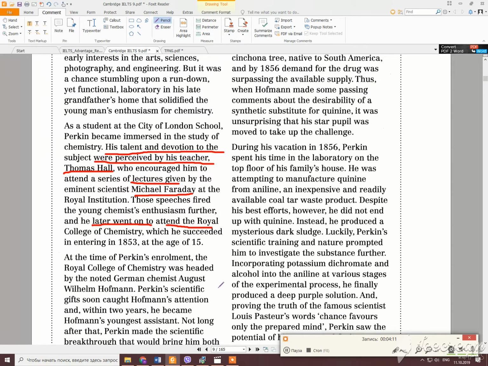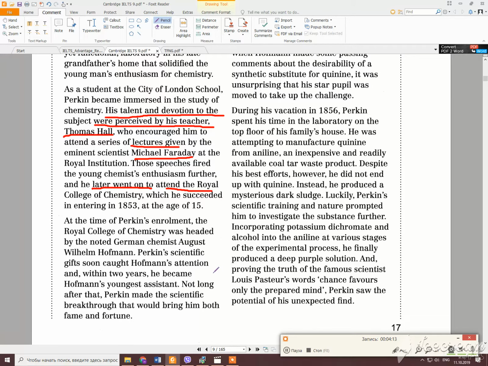So, okay, we continue right at the place where we stopped, right? At the time of Perkin's enrollment. Okay, so August Wilhelm Hoffmann is here, and he is the head of this college, actually. And within 2 years he became his assistant.